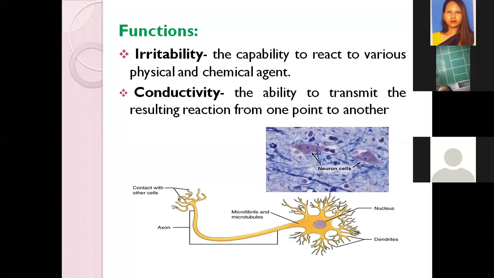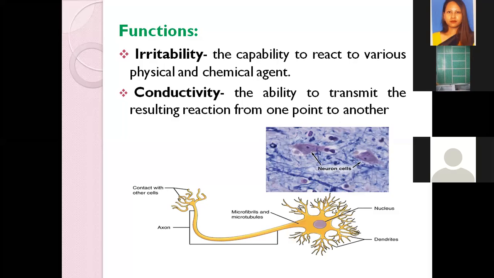Then we have the axon, and after that we have the microfibrils and the microtubules. The axon is that part of the neuron which usually conducts the signals. And near the end of the axon we also have projections, which are the parts of the neuron that transmit the signals to another neuron cell.